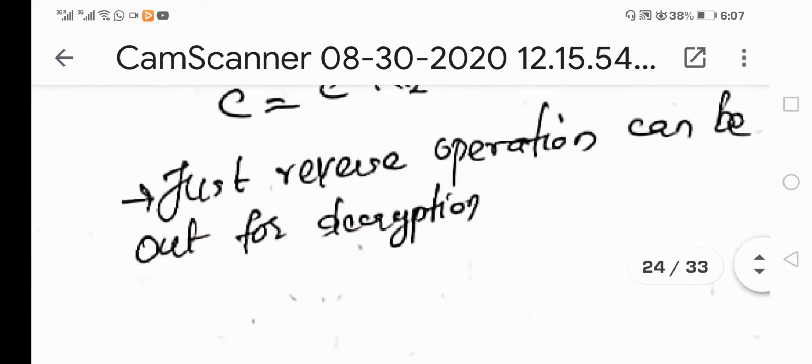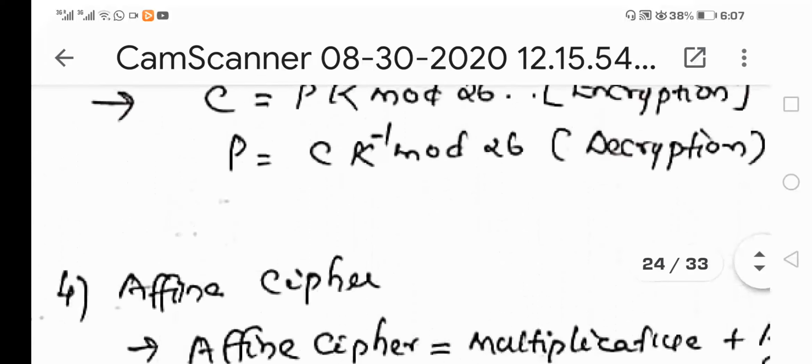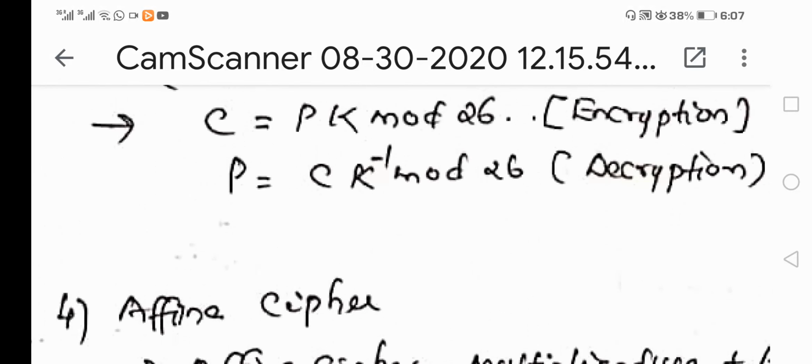Okay, so likewise on the decryption side, that means on the receiver side, just the reverse operation will be carried out. That means for the multiplicative cipher, the reverse operation will be carried out on the decryption side, and for the additive cipher also, the reverse operation will be carried out. That means C minus K2 mod 26 will be carried out, and also C into K inverse mod 26 will be carried out. So this is actually what is happening in the case of the affine cipher. It is a combination of both the ciphers.